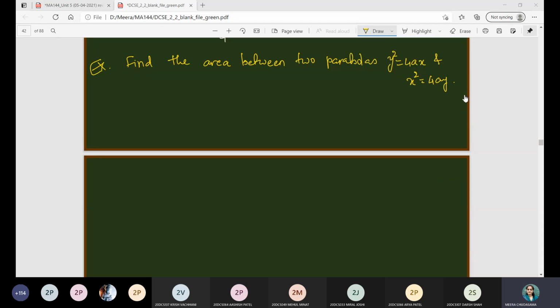Actually, you are playing with parabolas from your 11th standard, right? So these are the standard equations of the parabola: x square is equal to 4ay and y square is equal to 4ax. They will have intersecting points at the origin and (4a, 4a), right?